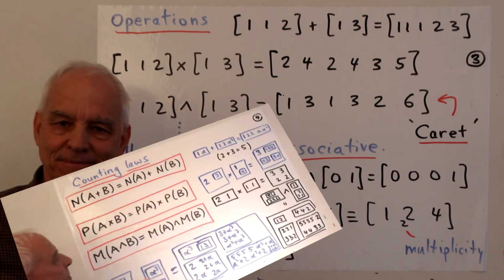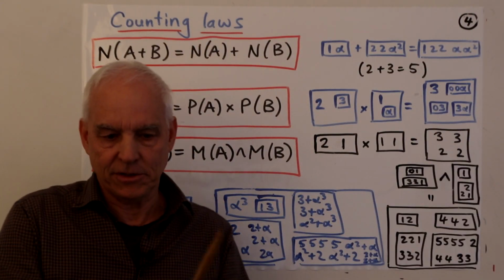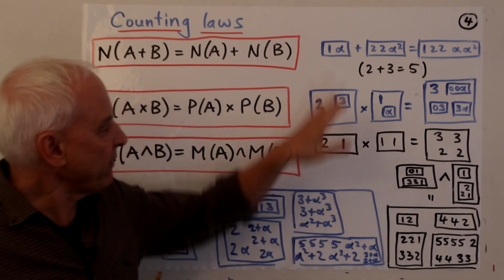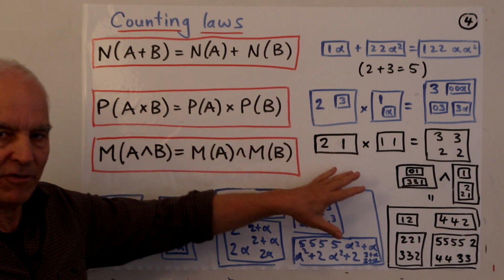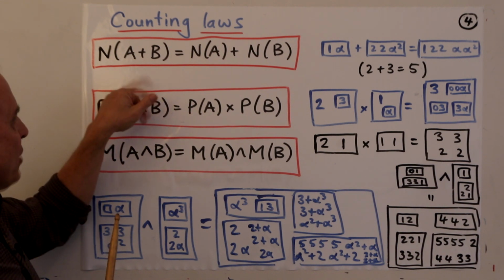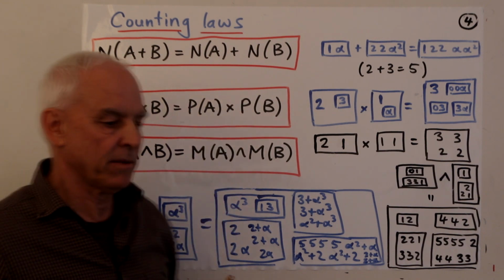Okay, so now that we have operations, I can write down a few counting laws, some laws that our counting functions satisfy. And I've given some examples. I'm not going to go through them all. You can check them. Hopefully I haven't made any errors, but I don't guarantee it. So the first one is that n of a plus b is n of a plus n of b.